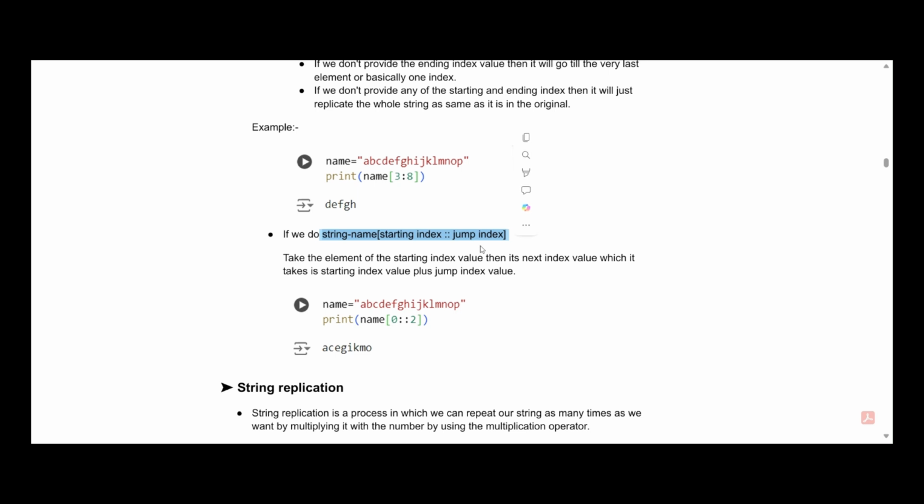So what it actually does is it starts from the starting index value, adds the jump index value and takes that element, and again from that particular element it adds the jump index value and takes that value, and it goes on until the very last element. It is also written here: take the element of the starting index value, then the next index value it takes is the starting index value plus the jump index value. Let's understand this in our code editor also.